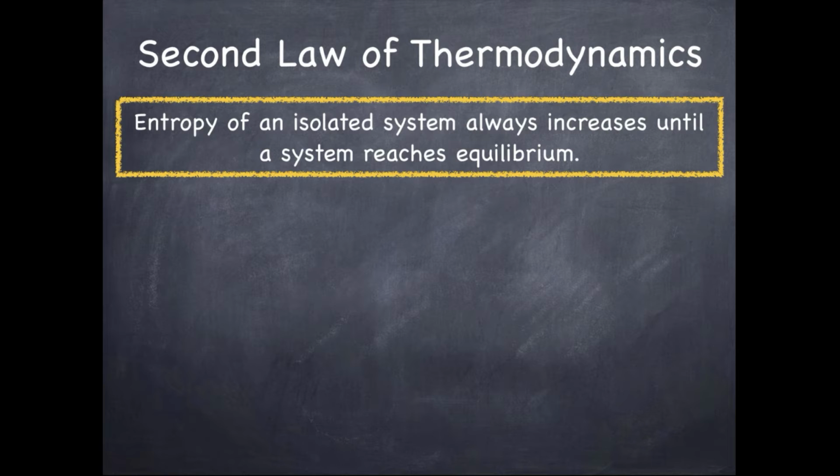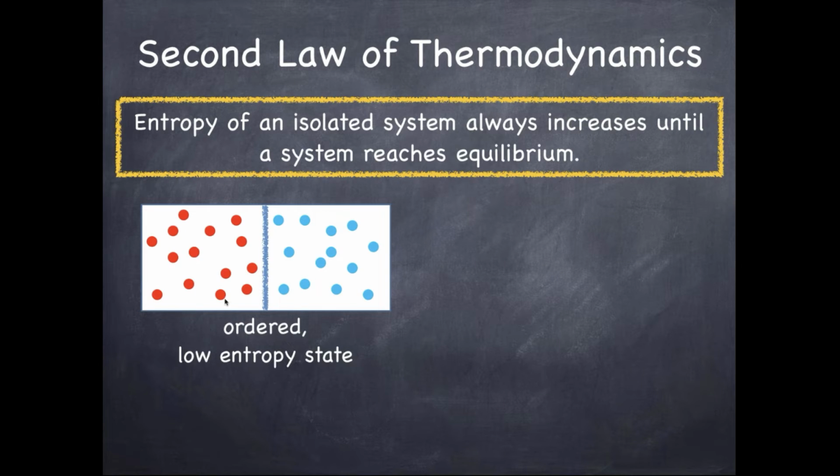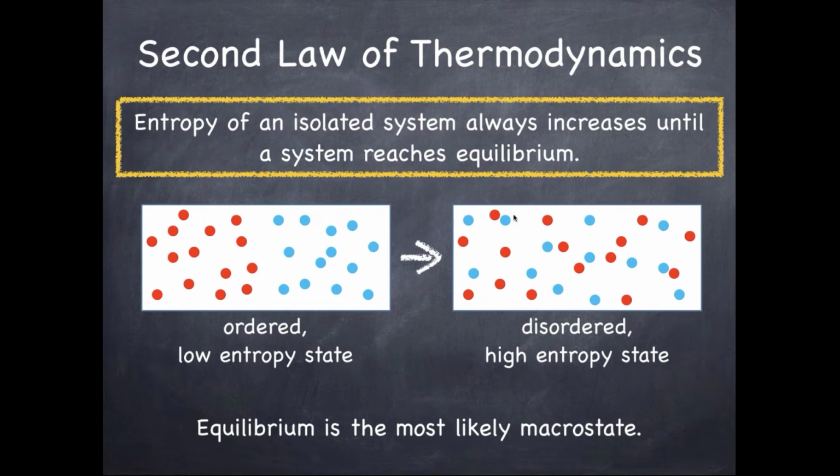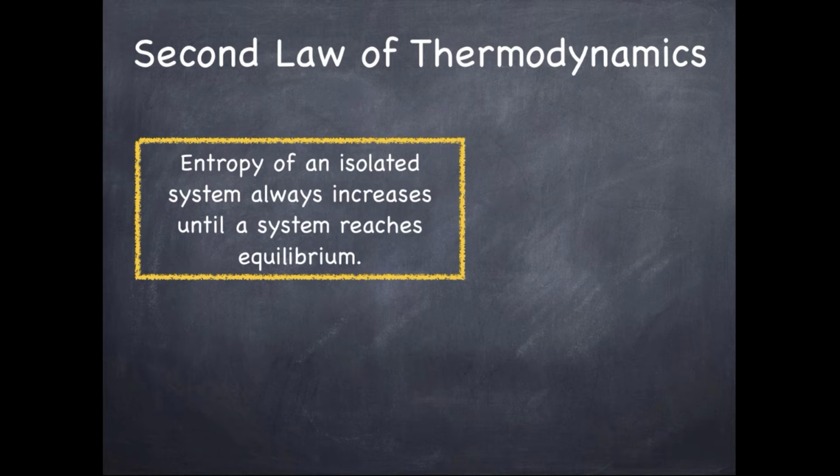So the second law of thermodynamics, most formally, says the entropy of an isolated system always increases until the system reaches equilibrium, which means if we have this ordered low entropy state, if you take the wall away, this will eventually become something like this. So this is a disordered or higher entropy state. This would be the most likely macrostate. This would be equilibrium, okay? And that would sometimes mean thermal equilibrium. So the second law of thermodynamics means the entropy always increases until a system reaches equilibrium.